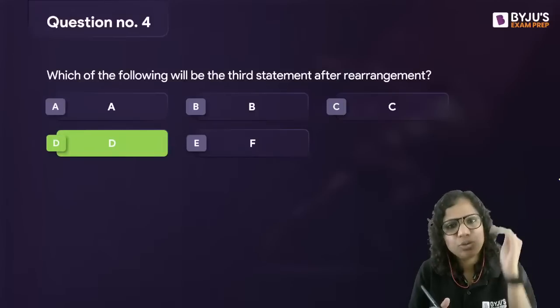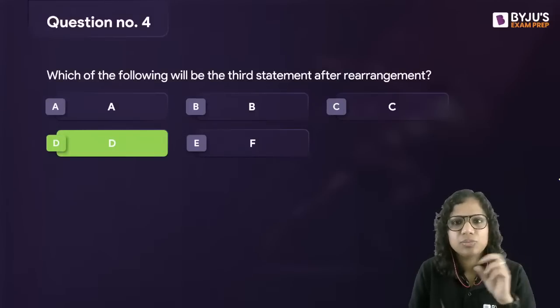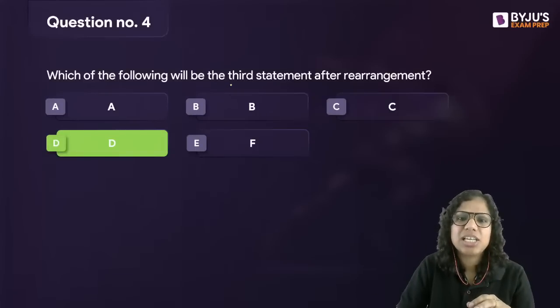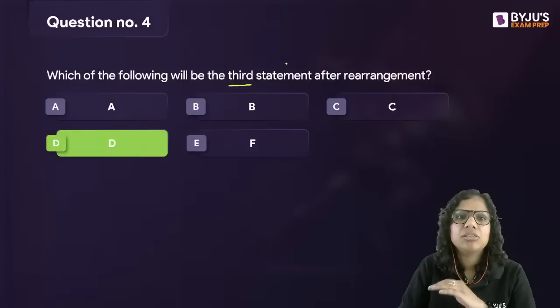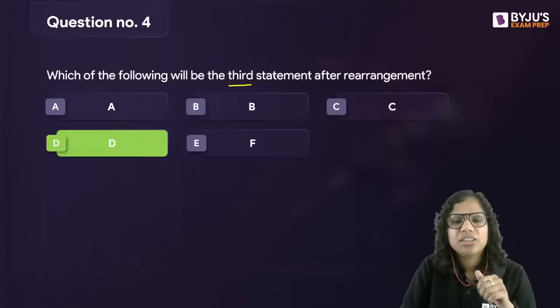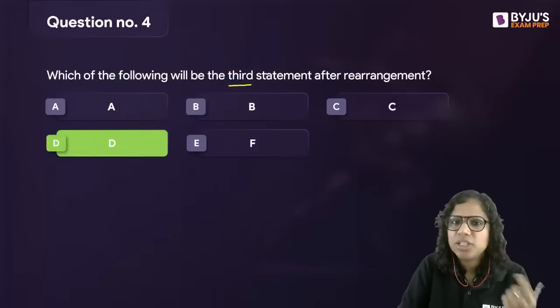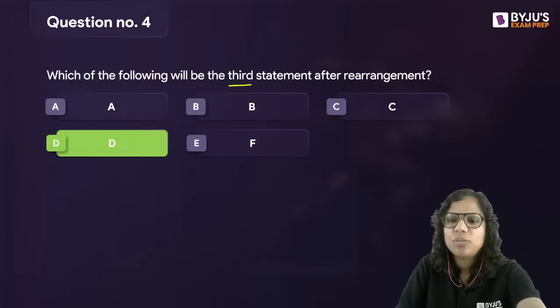One question will give you the options, multiple choices, and you'll have to just select. After that there will be questions like third statement, second from the last, third from the last. So that way, and one vocabulary, one grammar question, that can also be a combination.